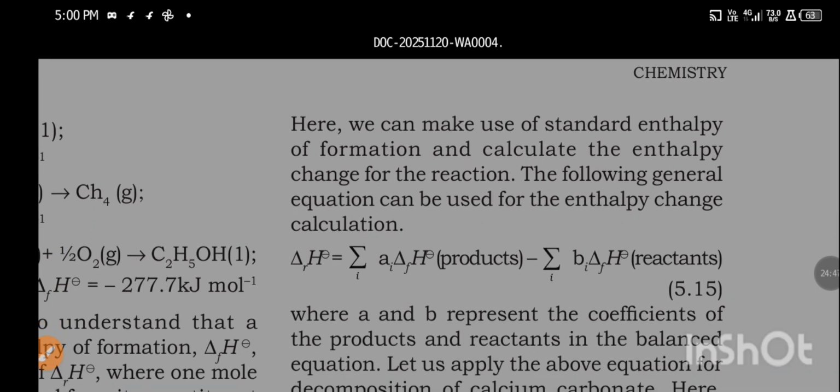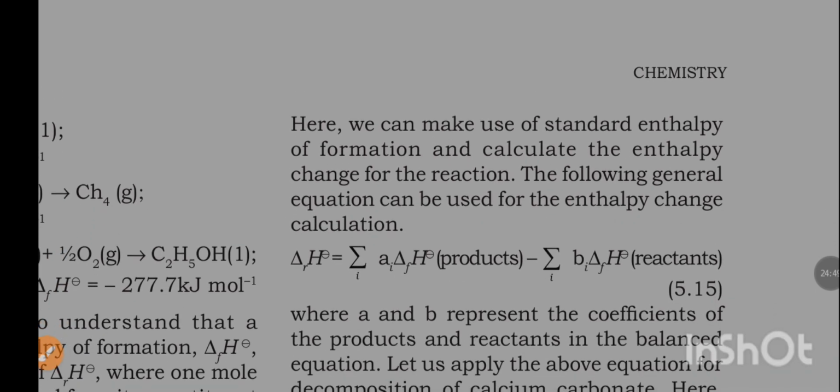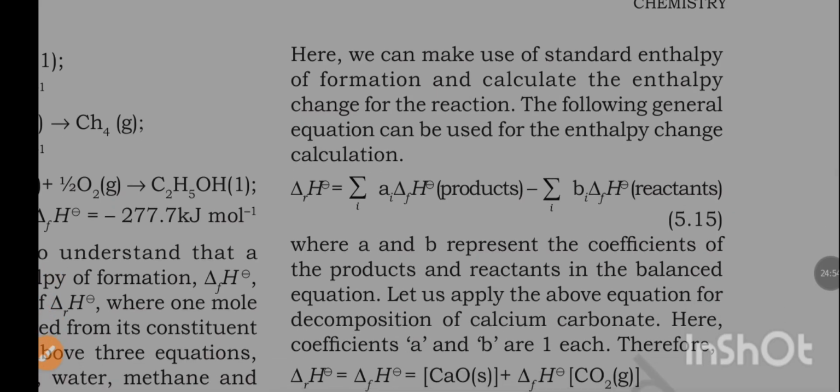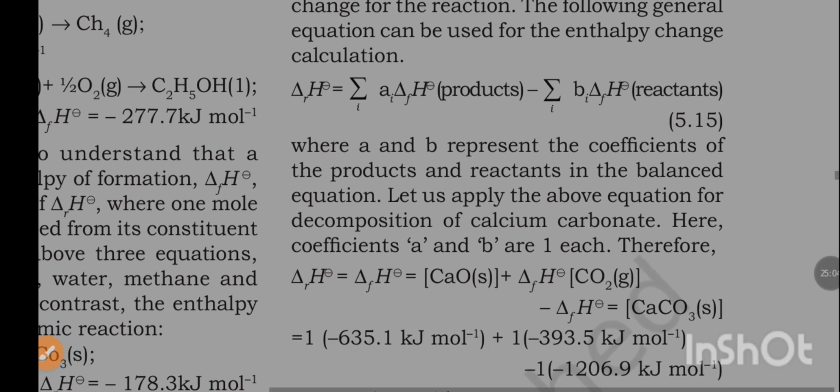Here we can make use of standard enthalpy of formation and calculate the enthalpy change for the reaction. The following general equation can be used for the enthalpy change calculation. ΔrH° is equal to summation aᵢ ΔfH° of products minus summation bᵢ ΔfH° of reactants, where a and b represent the coefficients of the products and reactants in the balanced equation.